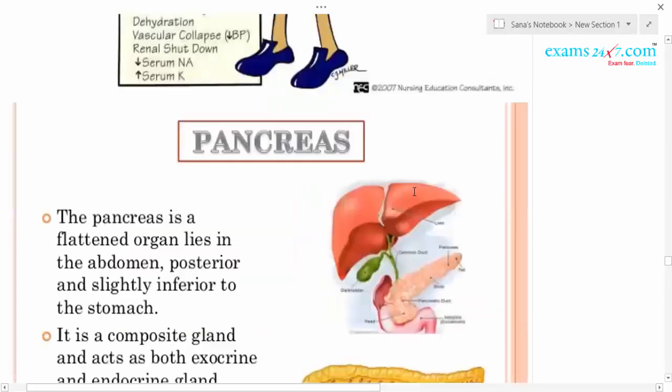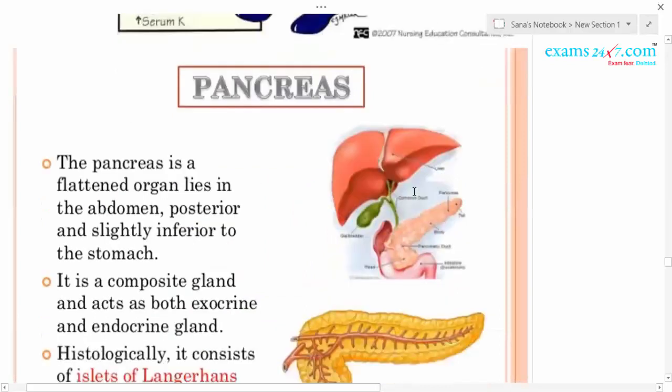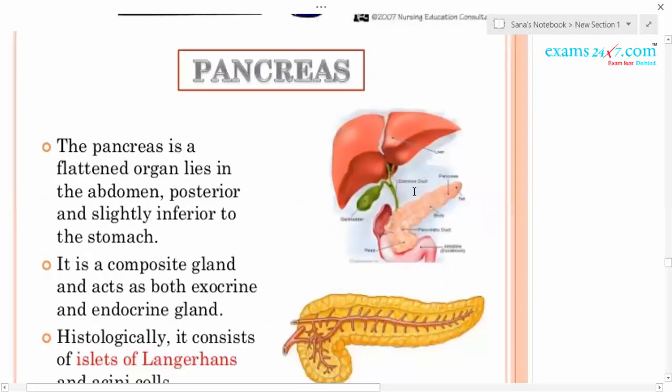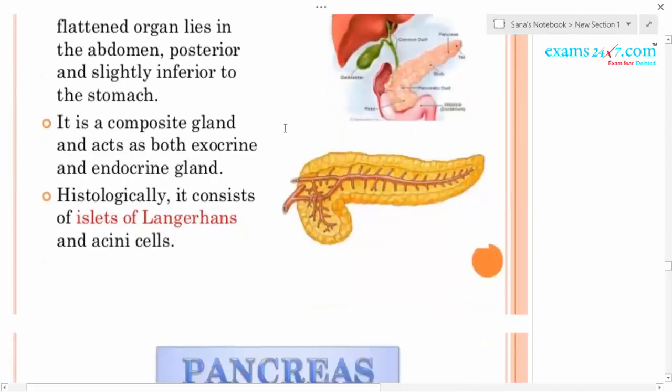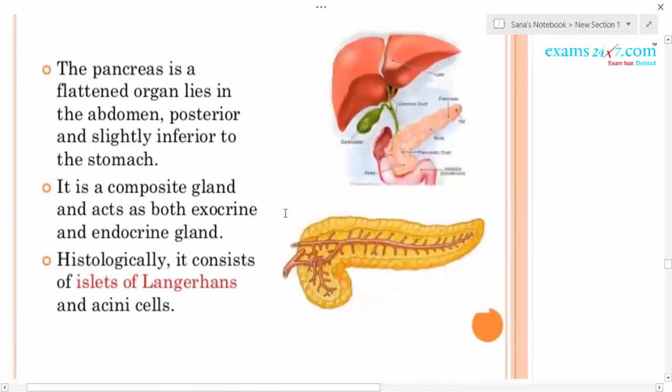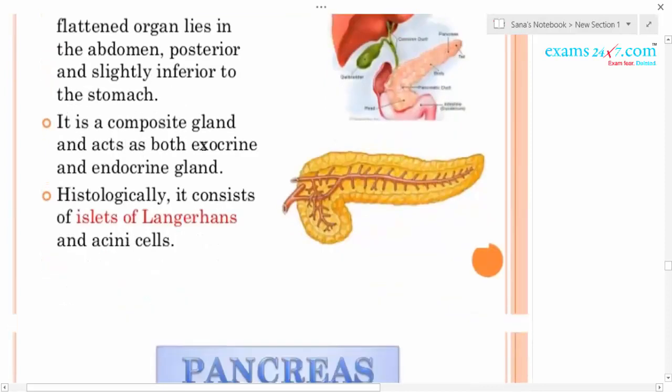The next part is the pancreas. It is situated below the stomach. The pancreas is a flattened organ that lies in the abdomen, posterior and slightly inferior to the stomach. It is a very thin leaf-like structure, but it is called a heterocrine gland because it acts as both an exocrine as well as an endocrine gland.